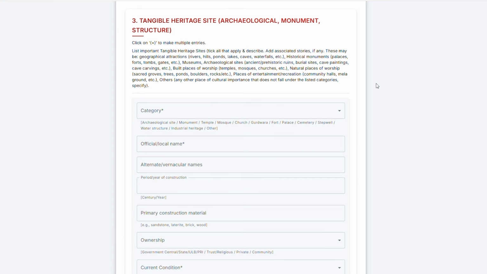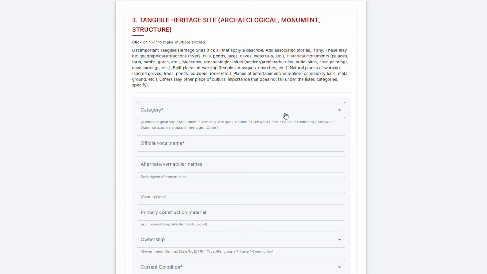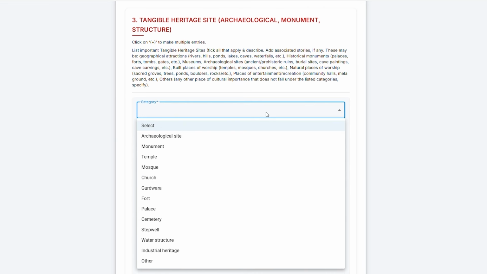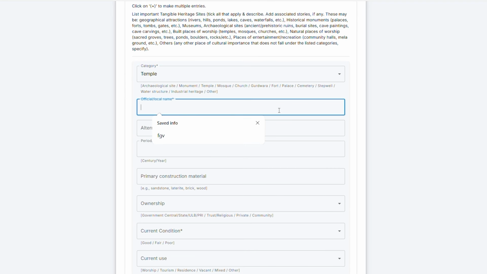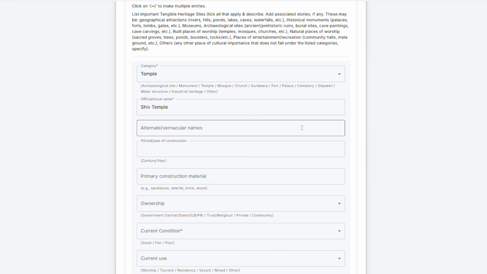I will explain each field one by one. Category. In this column, you have to select what type of heritage site it is. For example, archaeological site, fort, temple, palace, and so on. Official or local name. Next, write the proper or commonly used name of the heritage site. Vernacular or alternate names. Now, in this column, write any local or alternate names people use for this place.